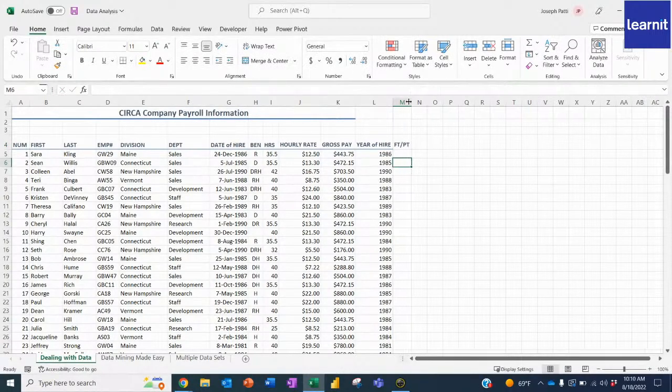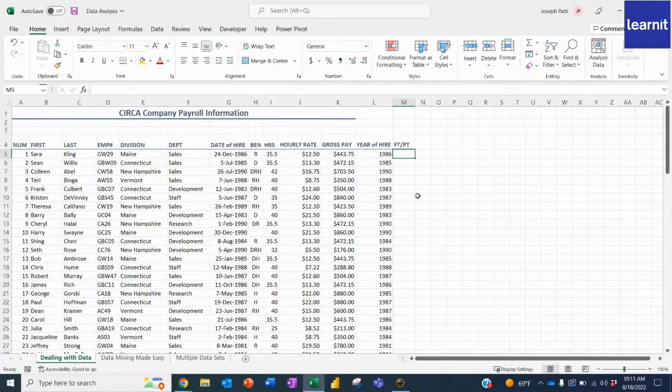And now what I'm going to do is copy the look of this. Once again, I'll use my format painter and copy it to this. So I get that nice little line. Now for this one, we are going to do another function. It's called the if function.